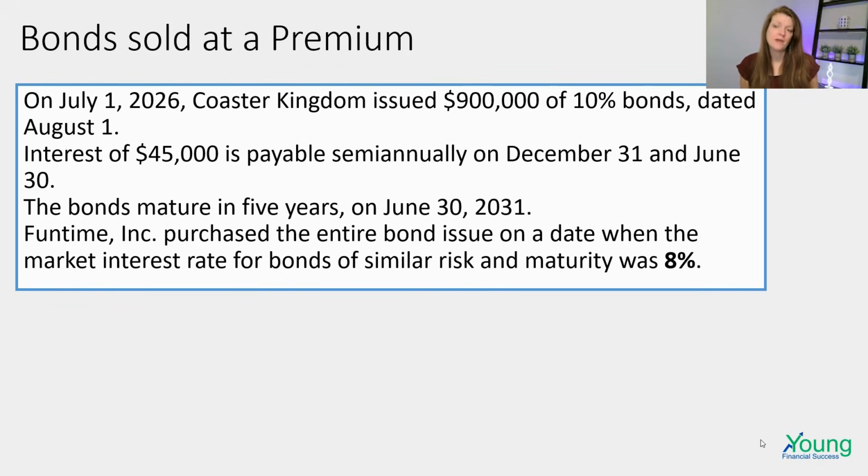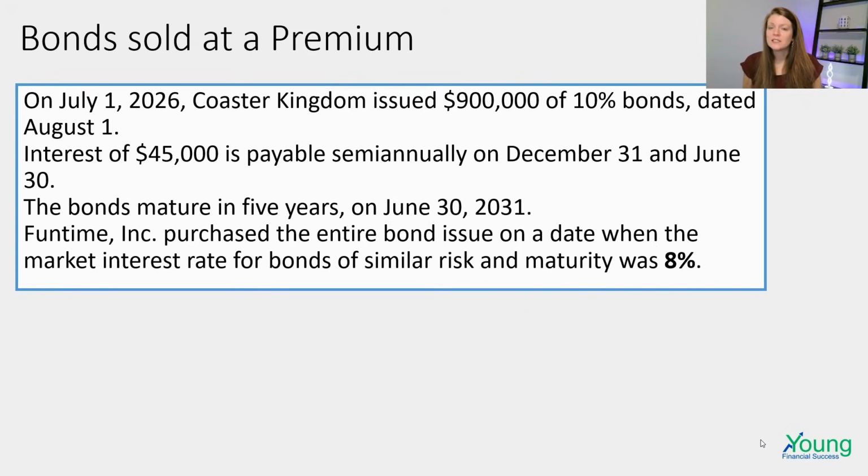Interest of 45,000 is payable semi-annually, December 31st and June 30th. So with bonds, it's paid twice a year. The interest payments are twice a year. And so that 90,000, 10% of 900,000, is split at 45,000 between the two payment dates. The bonds mature in 5 years on June 30th, 2031.